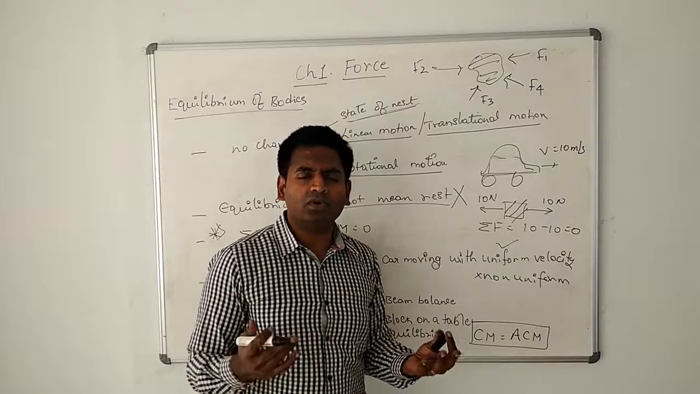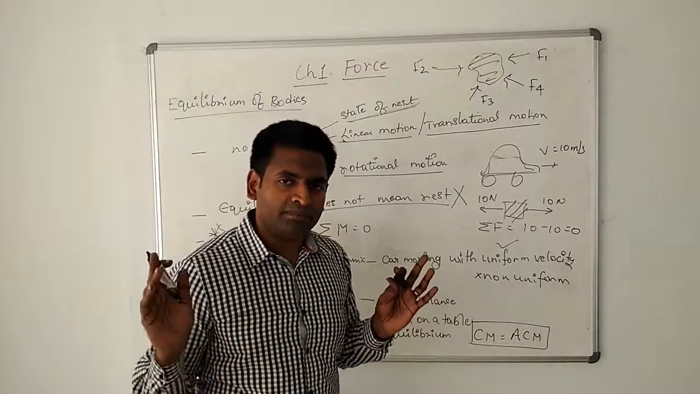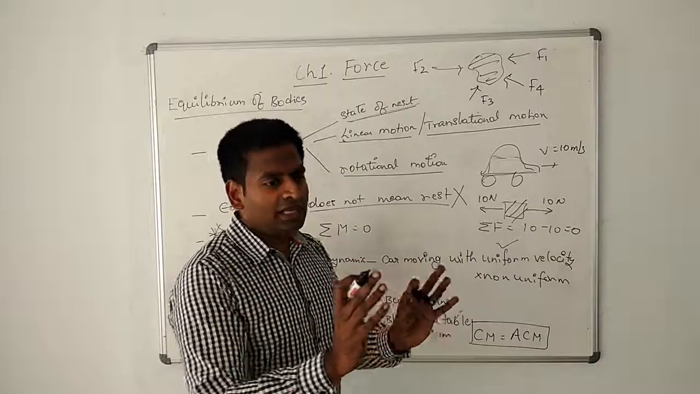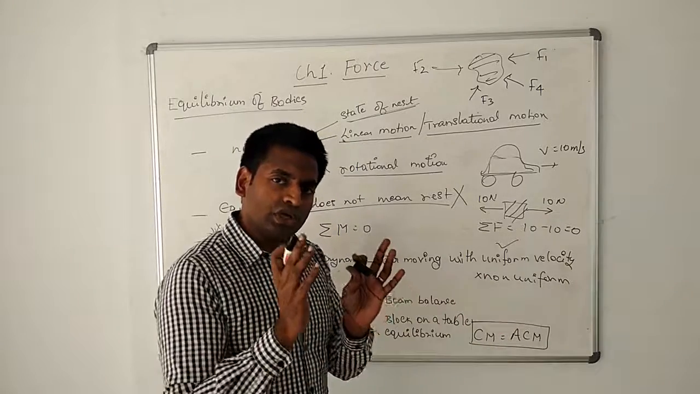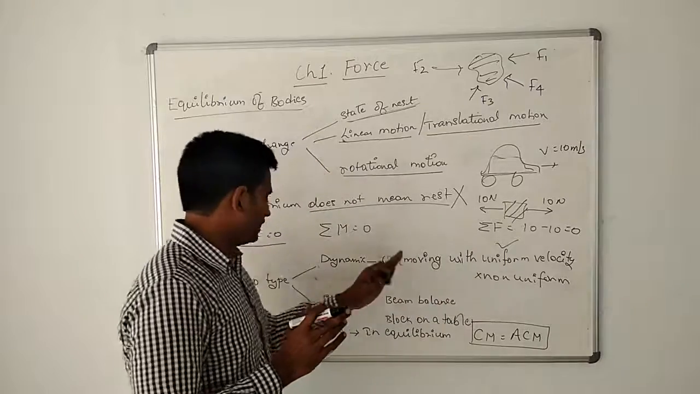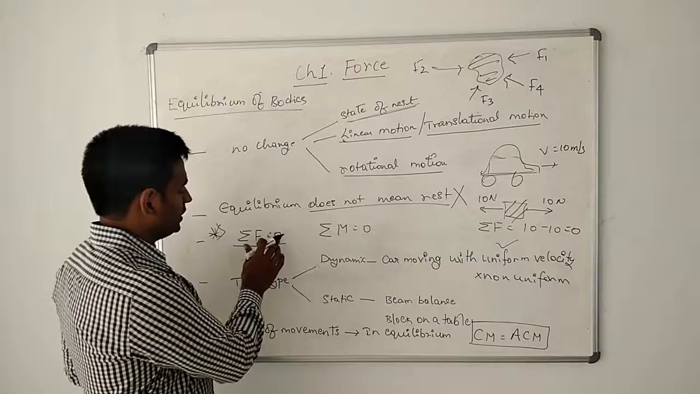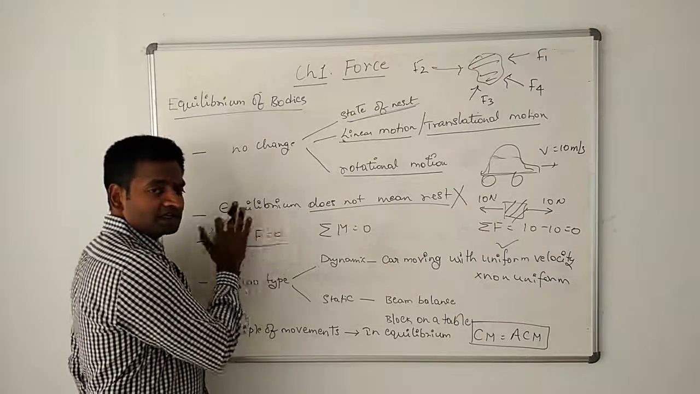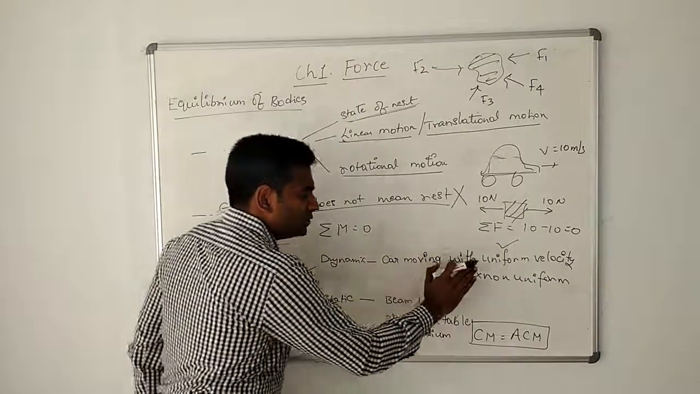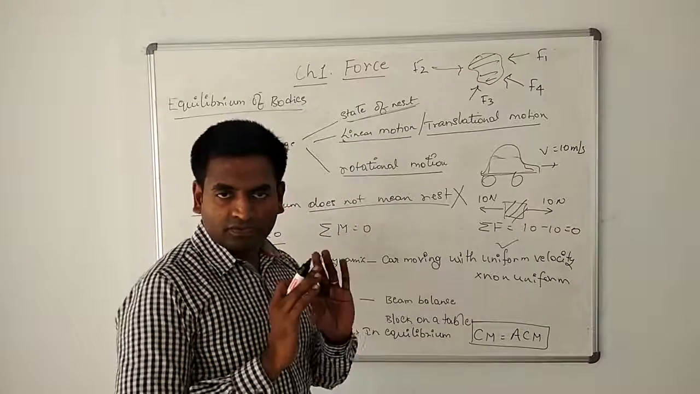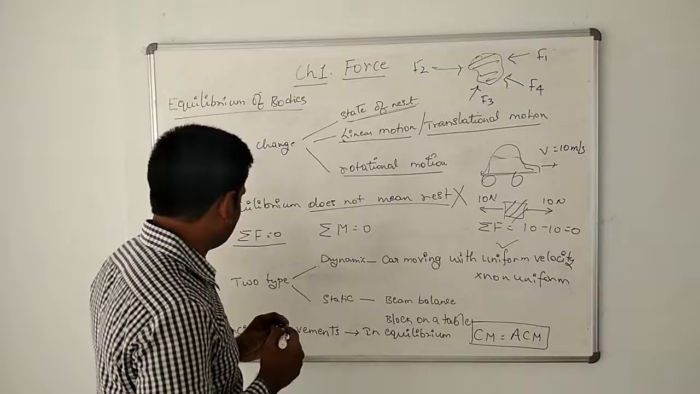Am I accelerating now? No, I am not being accelerated. If a force is applied on me, then I will accelerate. So if there is an acceleration, definitely there must be a force. If there is a force, that means sigma F is not equal to 0. That means this condition is not satisfied. So uniform velocity means the body is in equilibrium. Non-uniform velocity means the body is not in equilibrium.